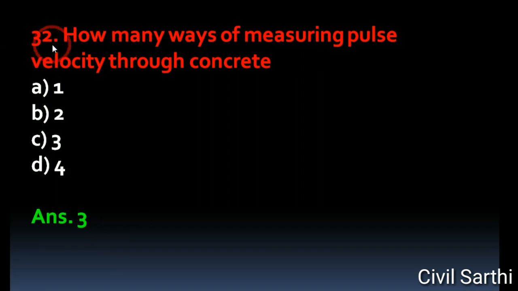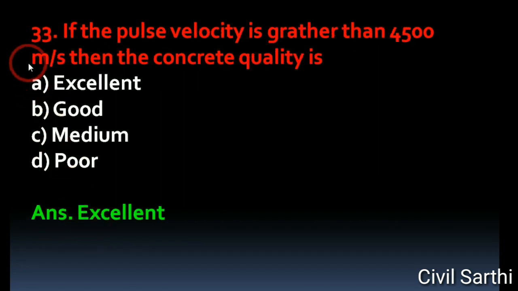Question number 32. How many ways of measuring pulse velocity through concrete? Option A 1, option B 2, option C 3, option D 4. The right answer is 3. Question number 33. If the pulse velocity is greater than 4500 meter per second, then the concrete quality is option A excellent, option B good, option C medium, option D poor. The right answer is excellent.